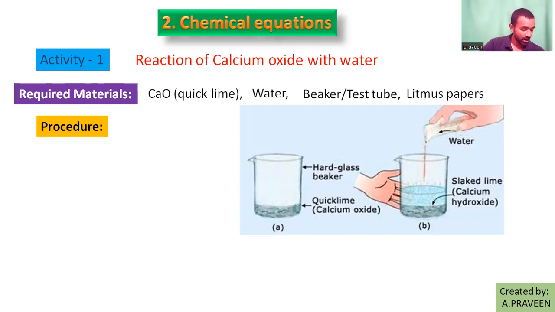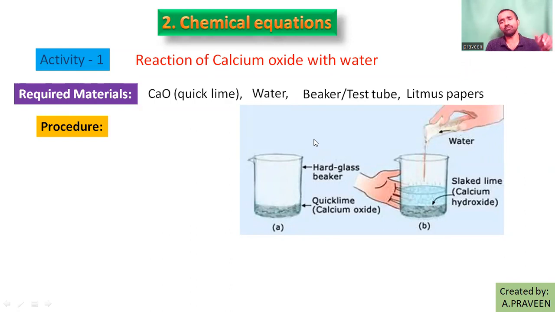So we are noticing that heat change. Then we have litmus papers. Introduce the litmus paper into the distilled water. Do you see any change in the color of the litmus paper in distilled water? No. Red remains red, blue remains blue.